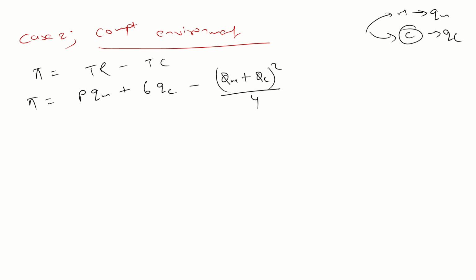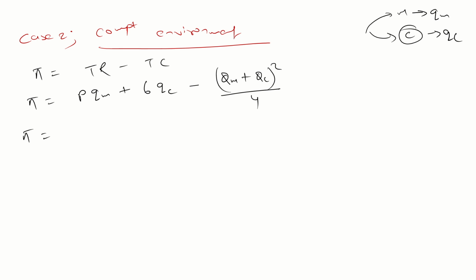So can I write here 6? Okay. Guys, just differentiate it. Del pi by del QM. What you will get? Okay, first you put the value and then differentiate it.